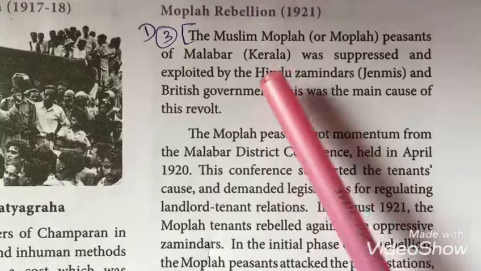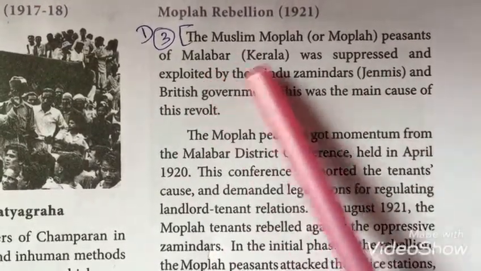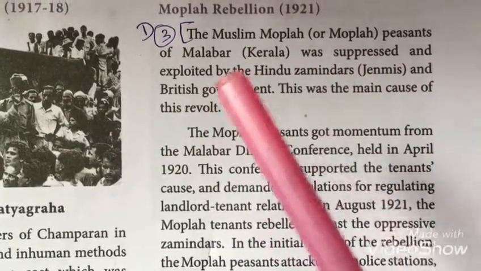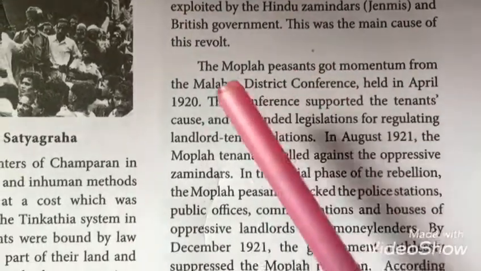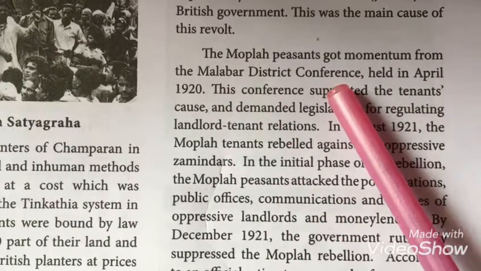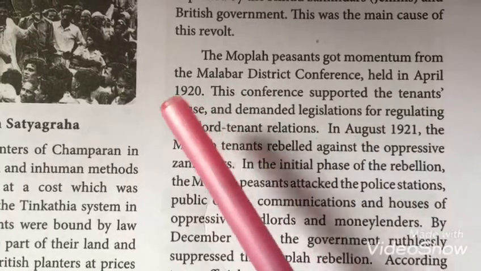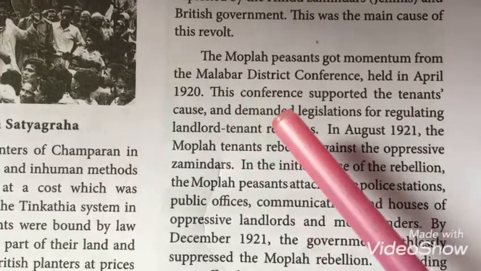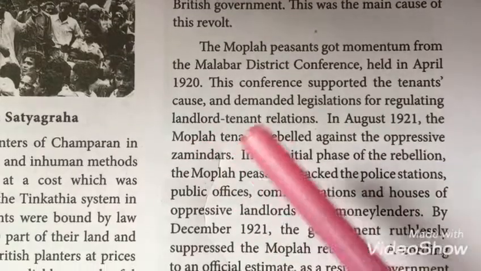Mofla is a category of Muslim farmers who lived in Malabar, Kerala. They were suppressed and exploited by the Hindu zamindars and the British government. This was the main objective of the Mofla rebellion. The Mofla farmers got support from the Malabar District Conference, held in April 1920. Through this support, it demanded a law to clear out the problems between the landlord and the tenants.